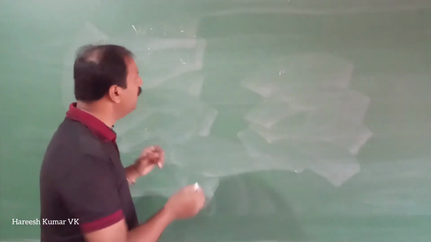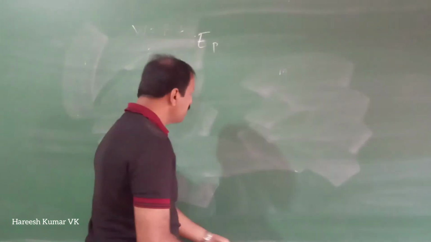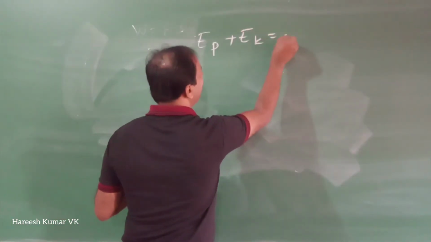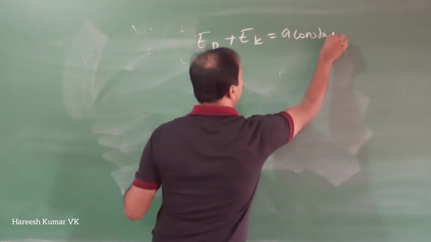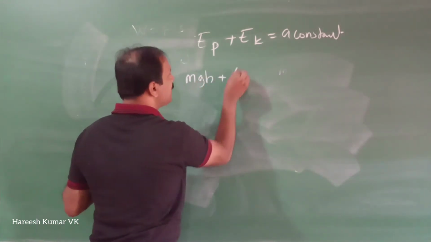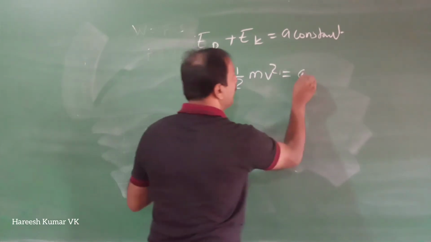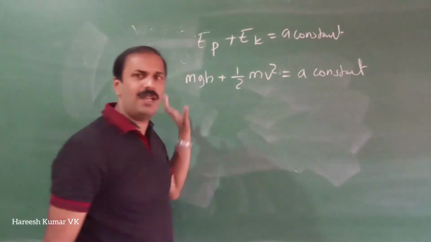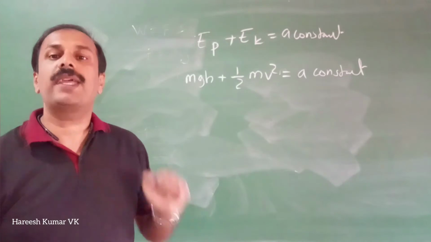The meaning of that is EP, potential energy, plus Ek, kinetic energy, remains a constant. Or mgh plus half mv square is equal to a constant. This can be called conservation of mechanical energy.